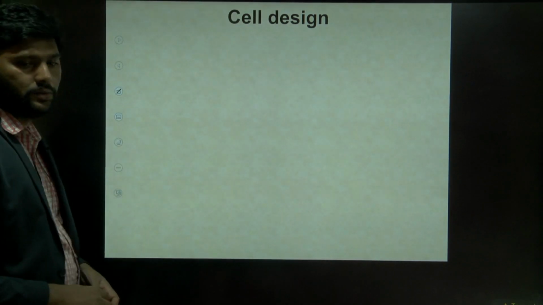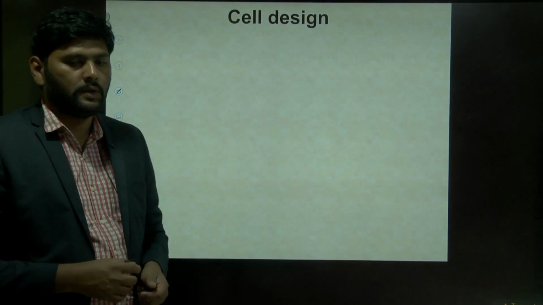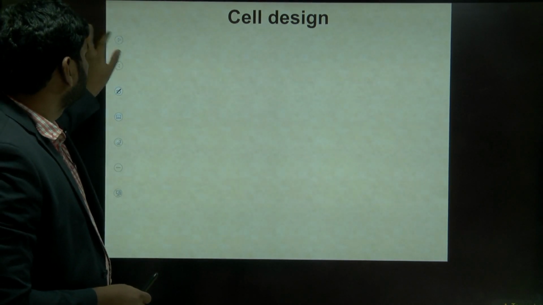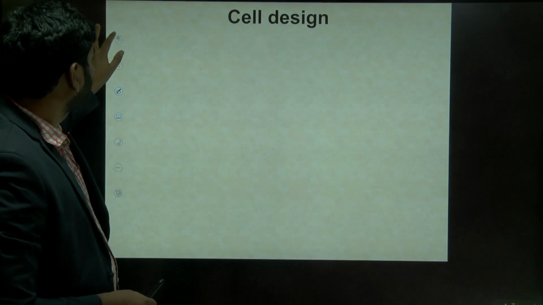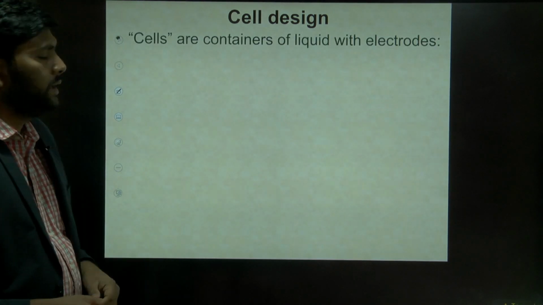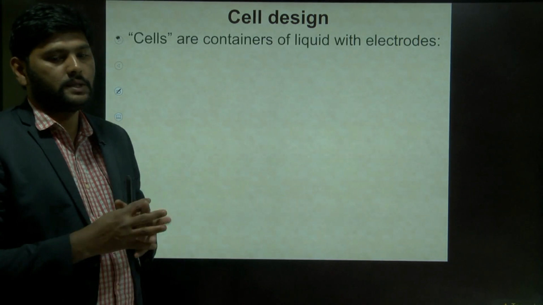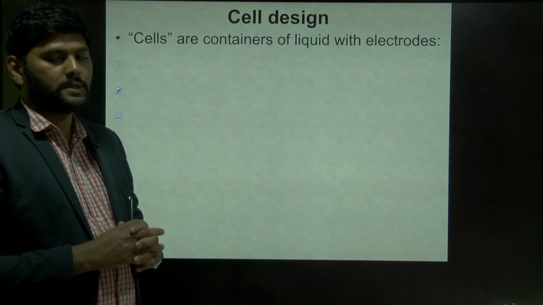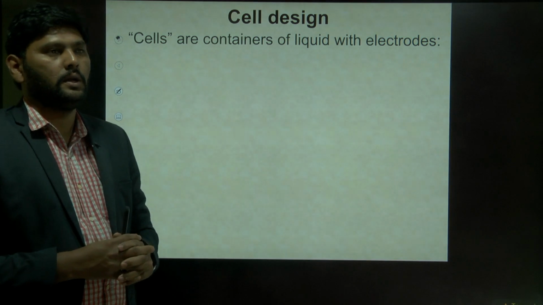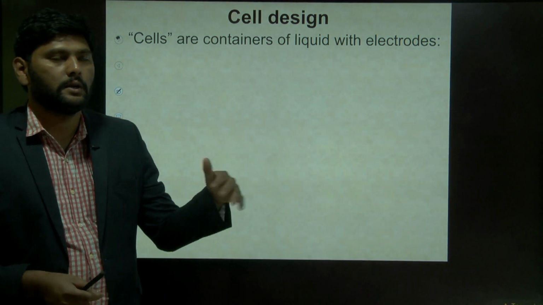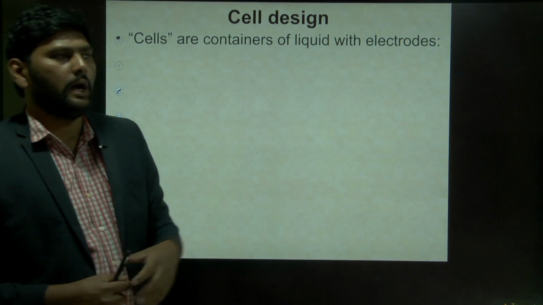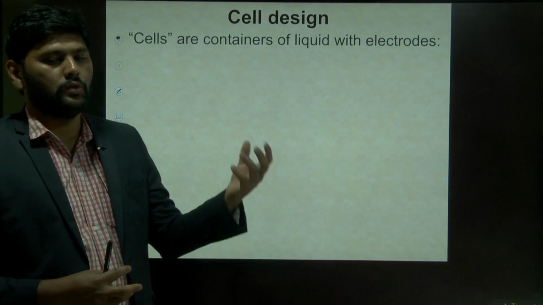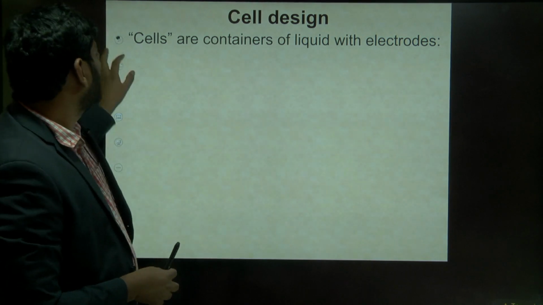Next, cell design. How to design the cell? Look here. Any cell contains a liquid and electrodes. Yesterday I explained that. Any cell consists of a liquid, a chemical substance, and electrodes, which are metal bodies.